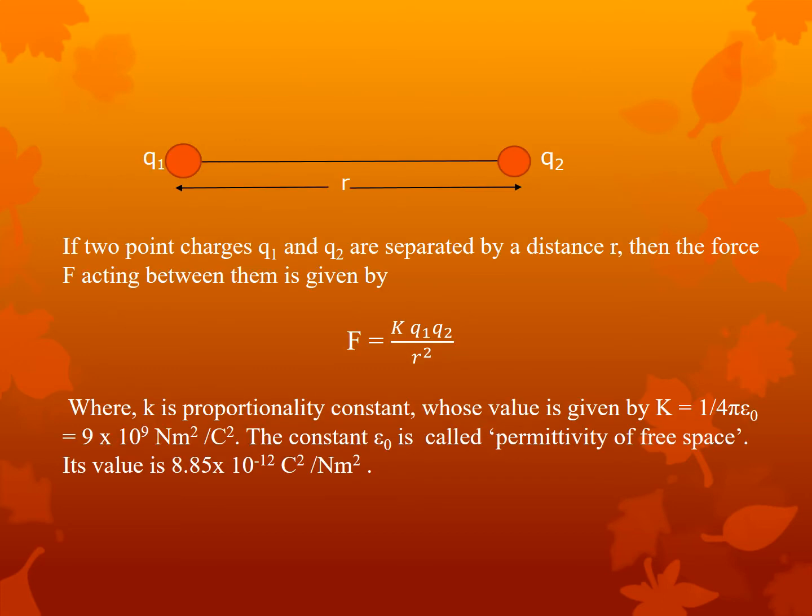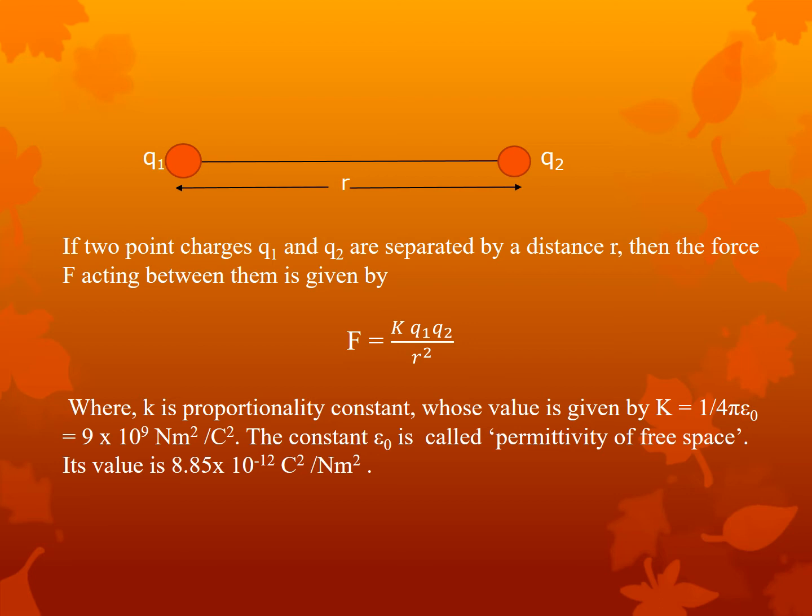Let us consider two charges Q1 and Q2, both separated by a distance r. In this case, the force of attraction or repulsion acting between the two point charges Q1 and Q2 is given by the formula F equal to K into Q1 Q2 by r squared. F is the force of repulsion or force of attraction acting between the two charges. Q1 and Q2 are the charge values. r is the distance between the two charges.